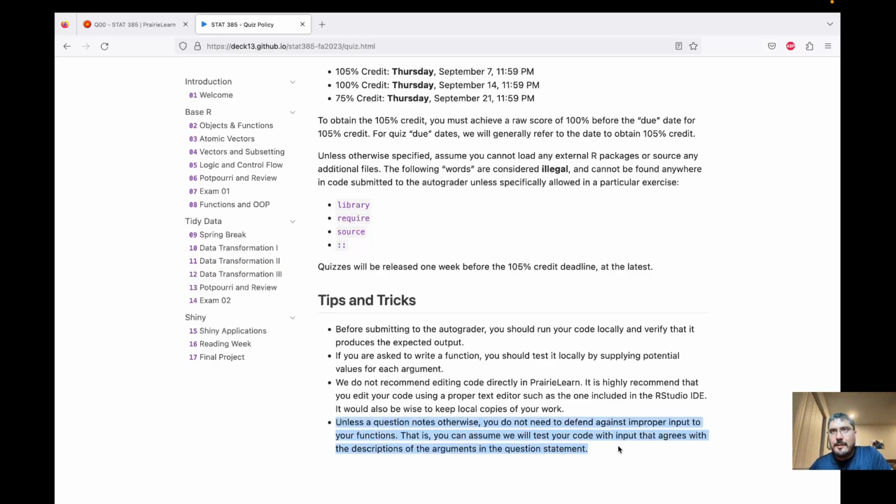This will become apparent when we go through the quiz, but if you've programmed before, you may know this, and if you haven't, don't worry about it. Oftentimes a function will take an input which is a particular type, like a character vector, a string of letters, or numeric, some set of numbers.